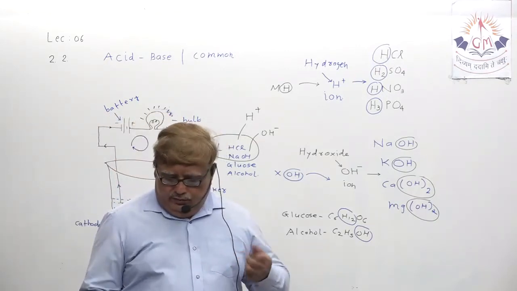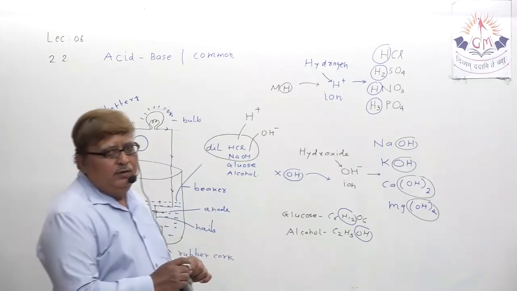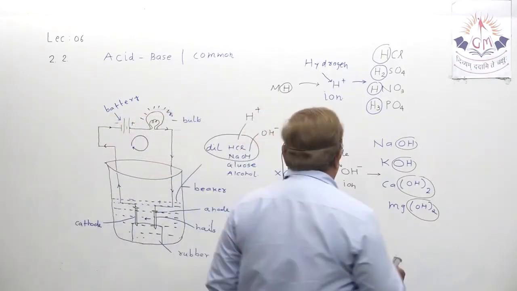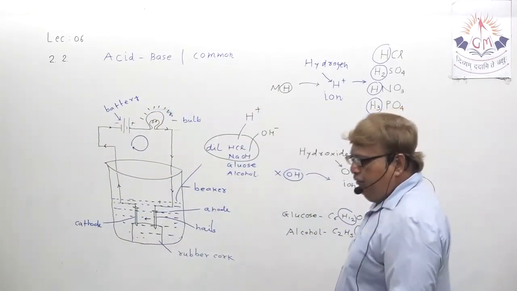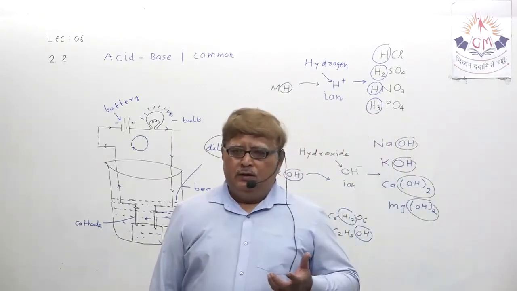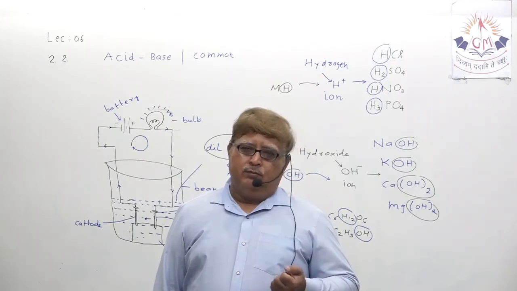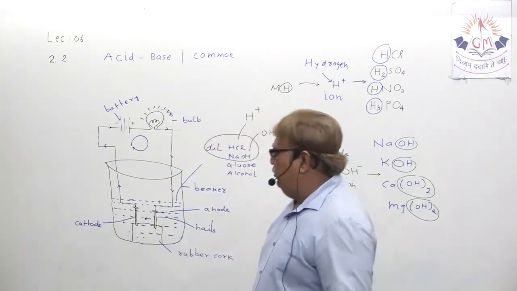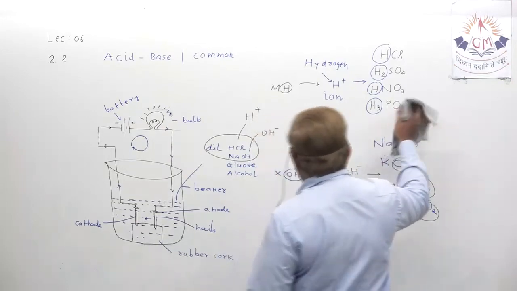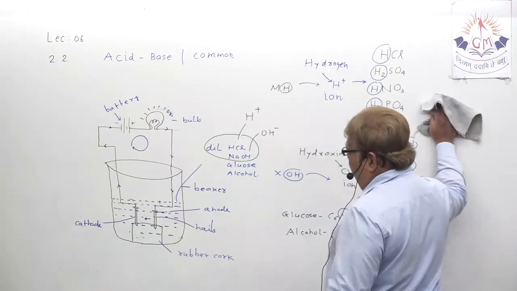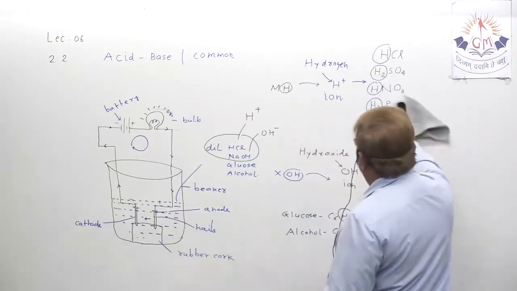Let us understand one experiment or activity they have given in the textbook. Acid and base show their effect in dilution form only. Understood? Is this clear? And you must have noted down everything.